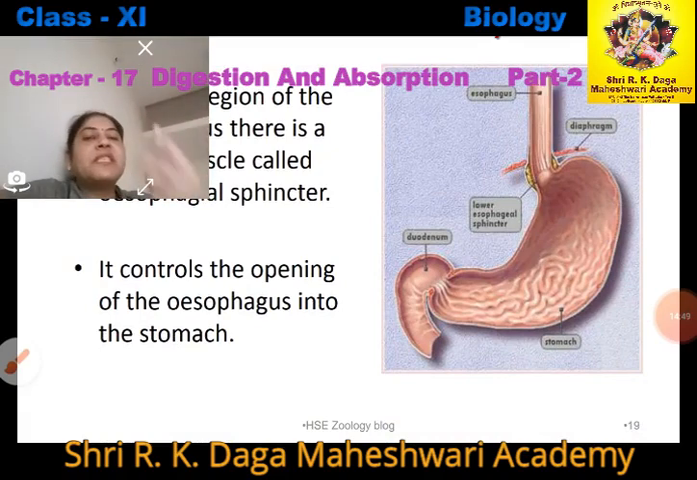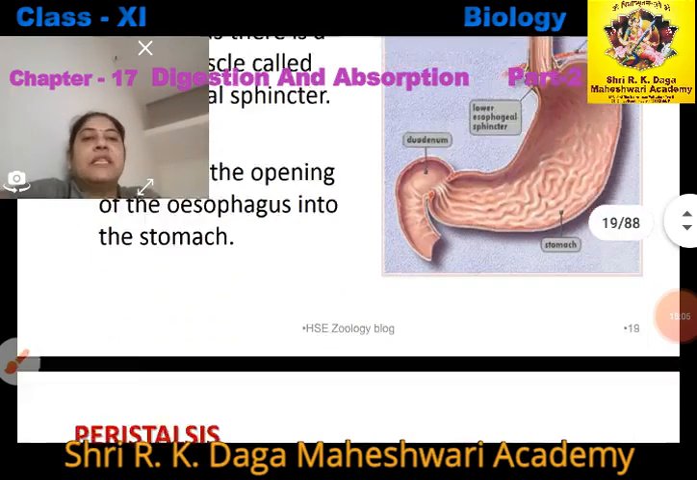What is the function of sphincters? There are two functions. First, they prevent backflow of food from the stomach to the esophagus, and second, they control the opening of the esophagus into the stomach. Who controls when food goes into the stomach through the opening? That is the sphincters, right?